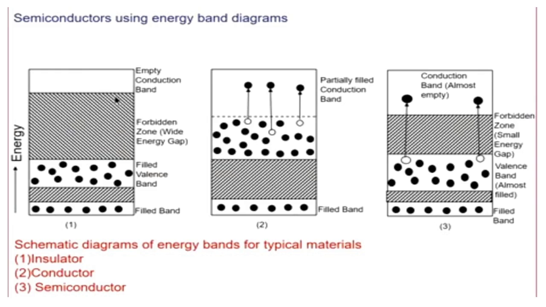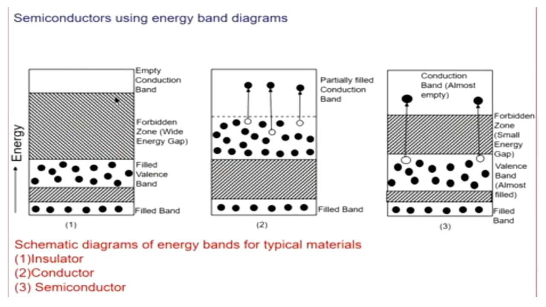Now see in the figure, the electrons cannot jump to the conduction band easily because there is a wide forbidden band gap in the case of an insulator.